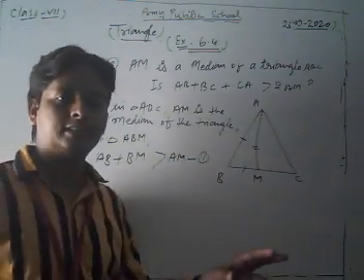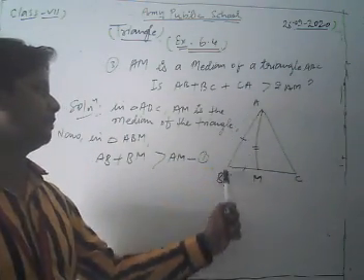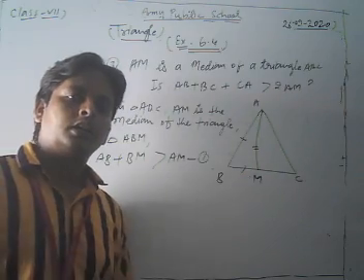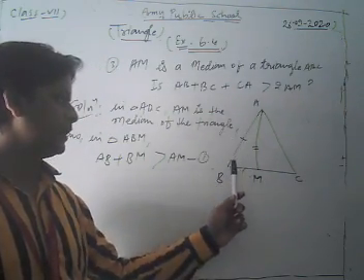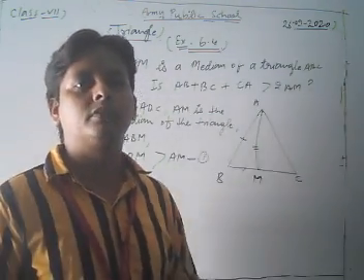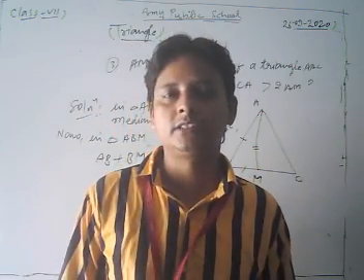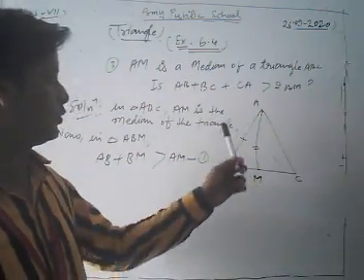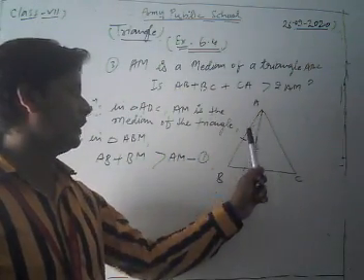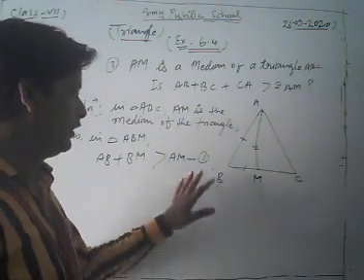Because here, in triangle ABM, we take the two sides AB and BM, and we know that the sum of any two sides of a triangle is always greater than its third side. So here, dear students, AB plus BM is greater than AM. We take equation number 1.